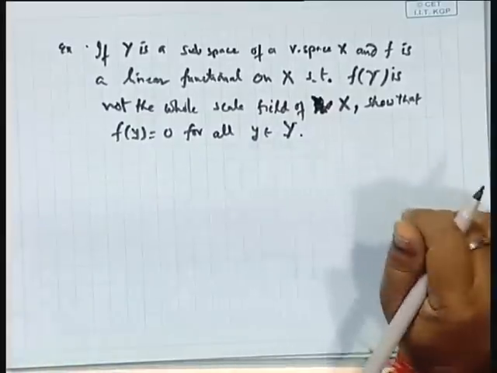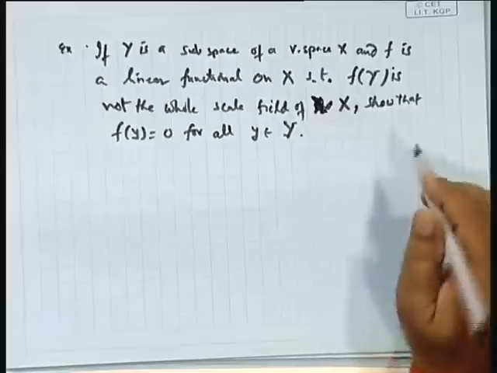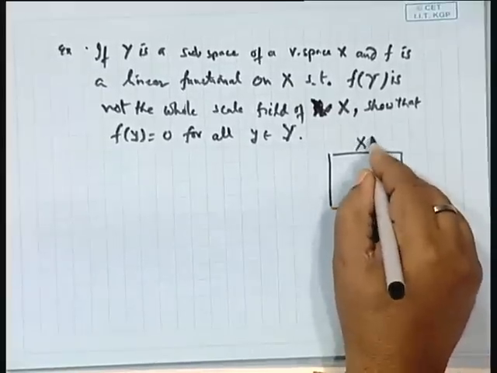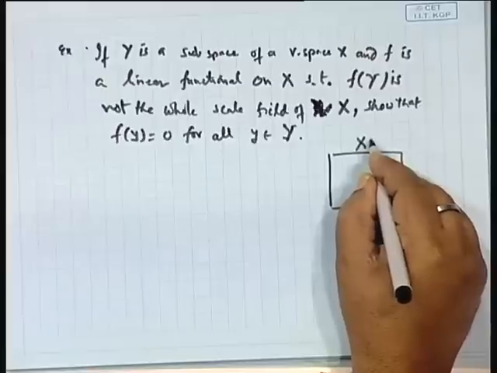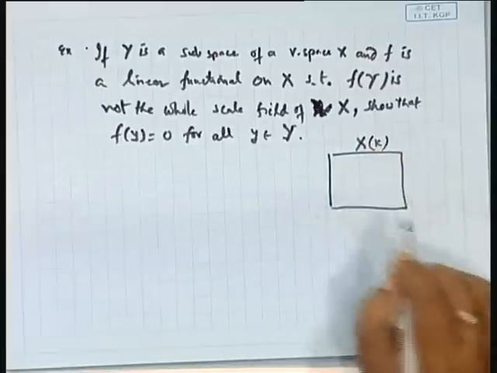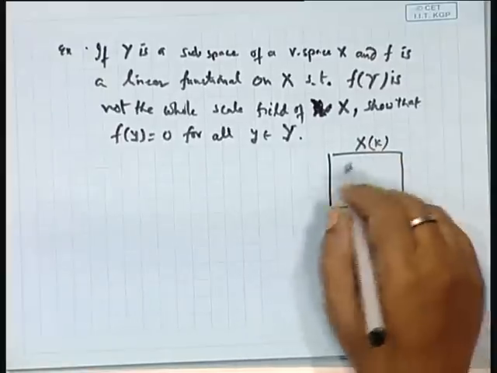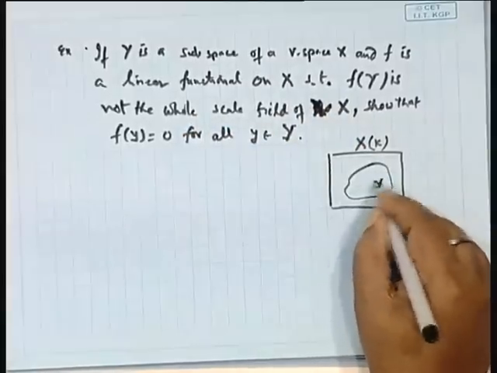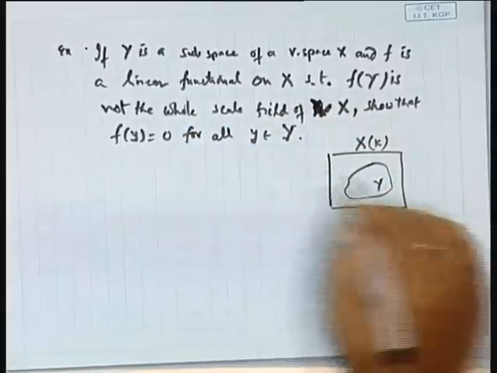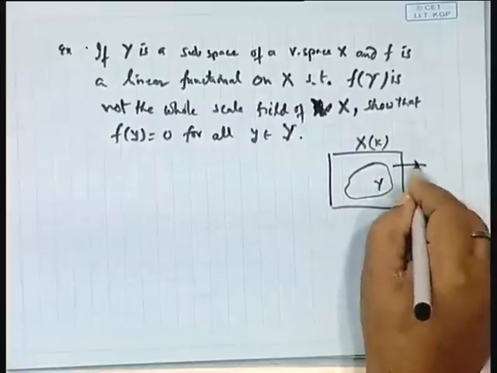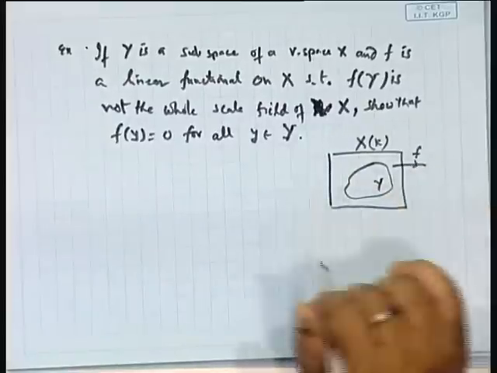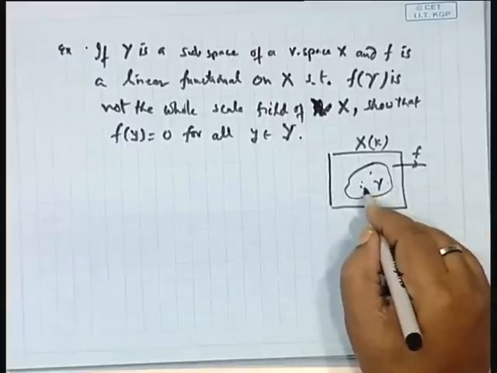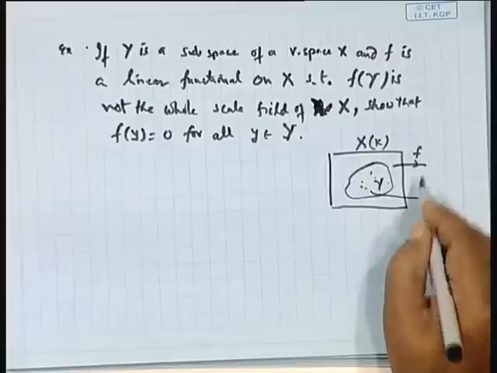So what is this? Y is a subspace of a vector space X over the field of scalars, say K. F is a linear functional defined on X. Then it will have the image f of Y. Each element of Y will be mapped.